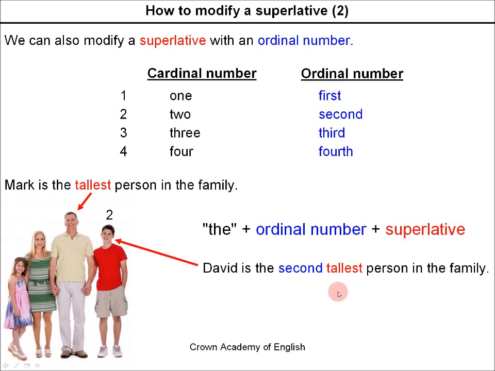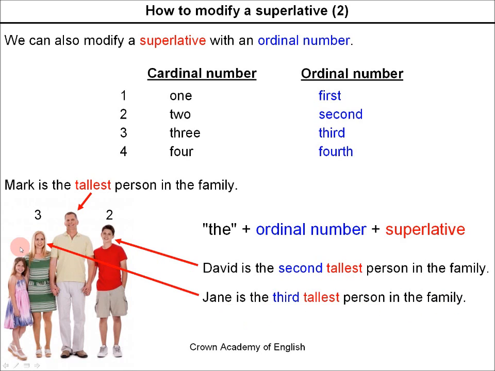David is the second tallest person in the family. And Jane is the third tallest person in the family. Okay? And this person here, she would be the fourth tallest person in the family.